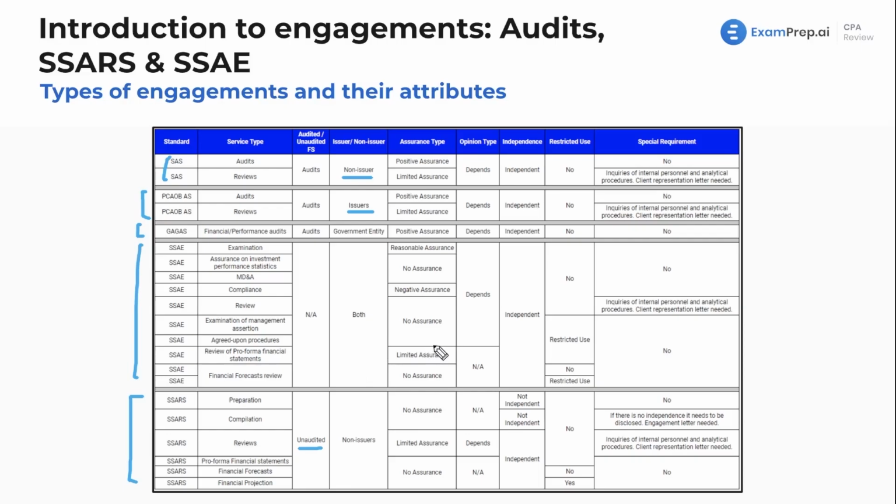If you're just putting together financial statements, if you're preparing them or compiling them, you're not giving any assurance. You're not giving any weight to what you're doing. You're taking what management gives you and preparing financial statements. And I am jumping ahead, right? It wouldn't be feasible for me to introduce you to all these engagement types fully in this one lesson. We'll see those in those particular lessons.